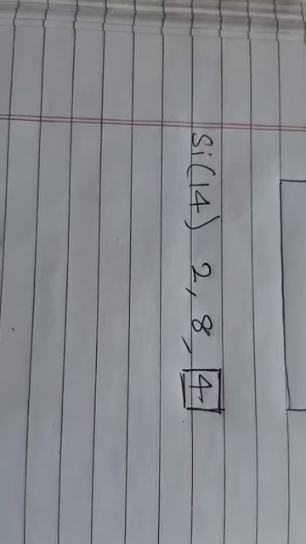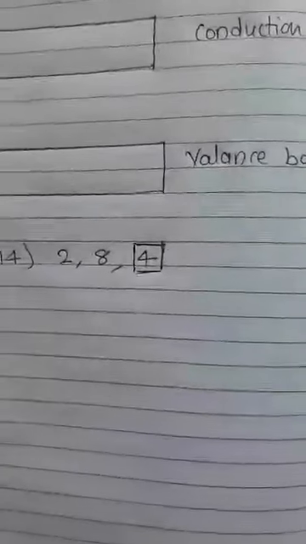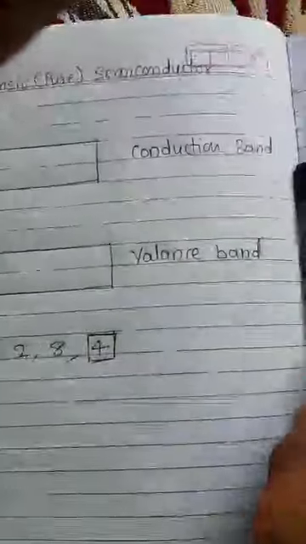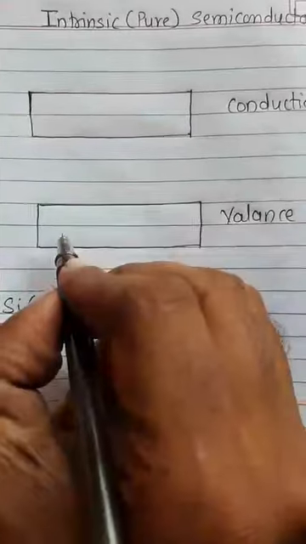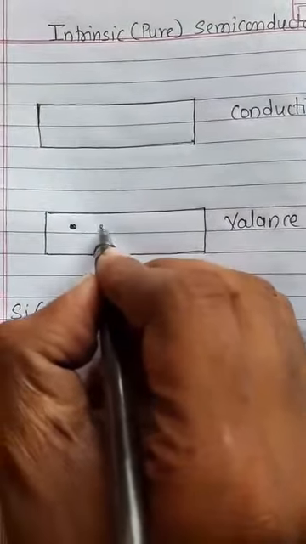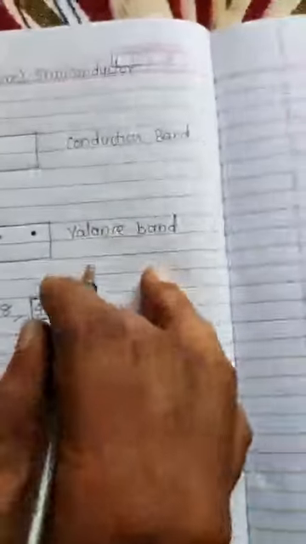And because these 4 electrons decide the valency, the 4 electrons present in the valence orbit possess energy, and that energy is called the valence band energy. Now I am showing the 4 electrons here in the valence band.